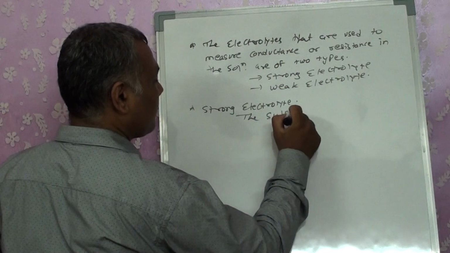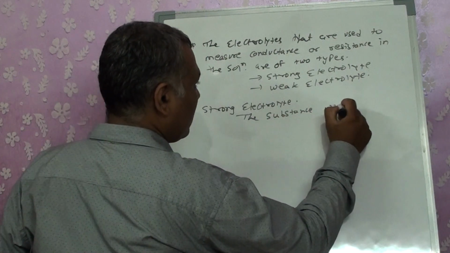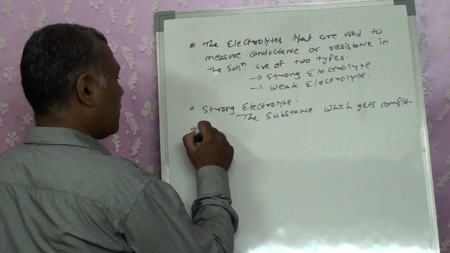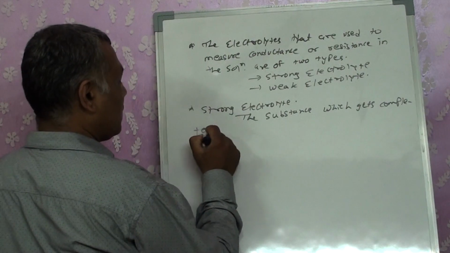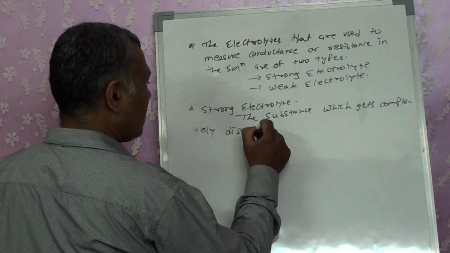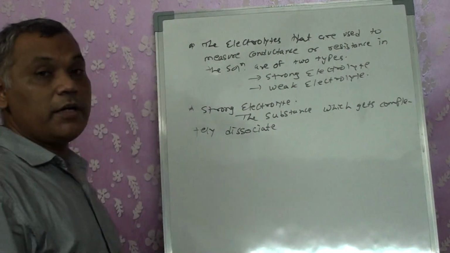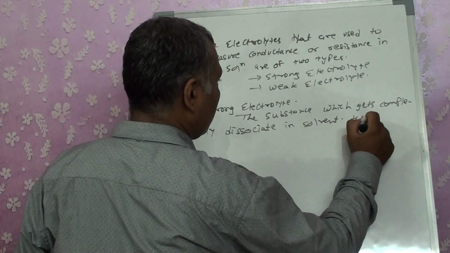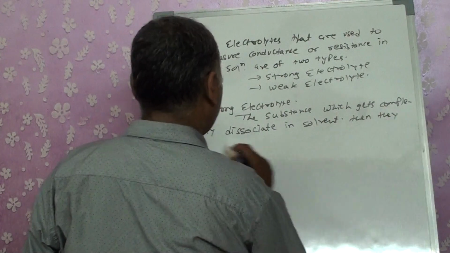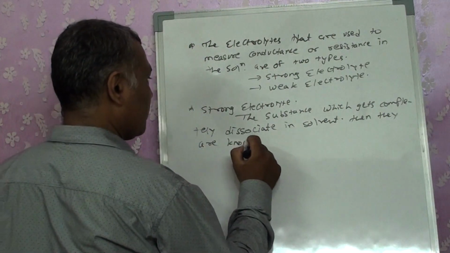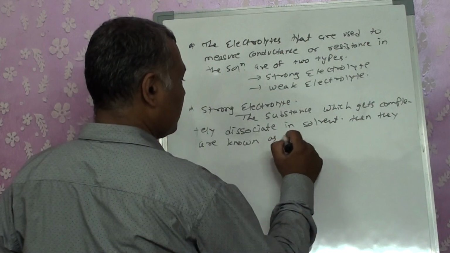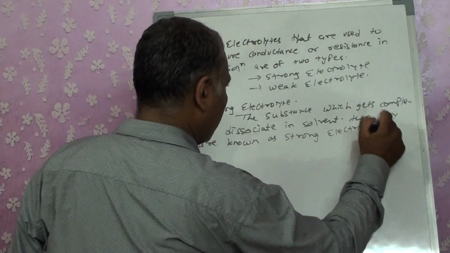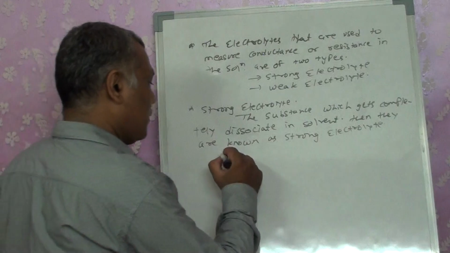The substance which gets completely dissociated in the solvent is known as a strong electrolyte.